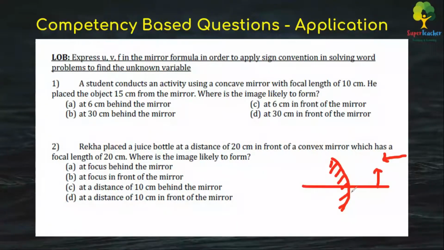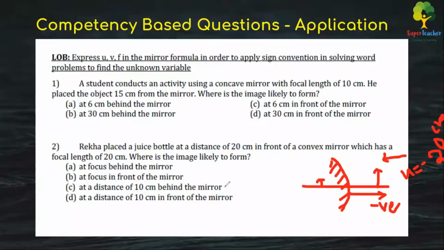So the distance is being measured from this point. That's where it is going to be negative, because the incident light is this way and we are measuring it in the opposite direction. That's why the object distance is negative. u is minus 20 centimeters in this case, and the focal length is 20 centimeters. So if you calculate with u as minus 20 and f as 20 centimeters, then the distance of the image that has formed will be plus 10 centimeters, which is a virtual image, and it is diminished, and it will be 10 centimeters behind the mirror.